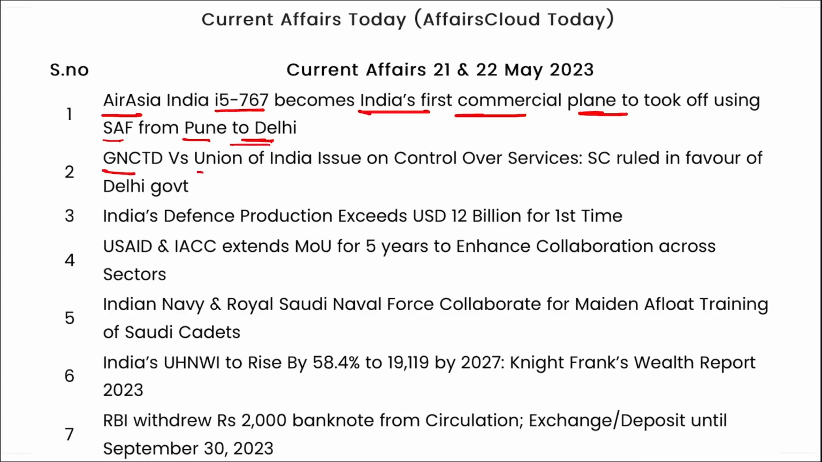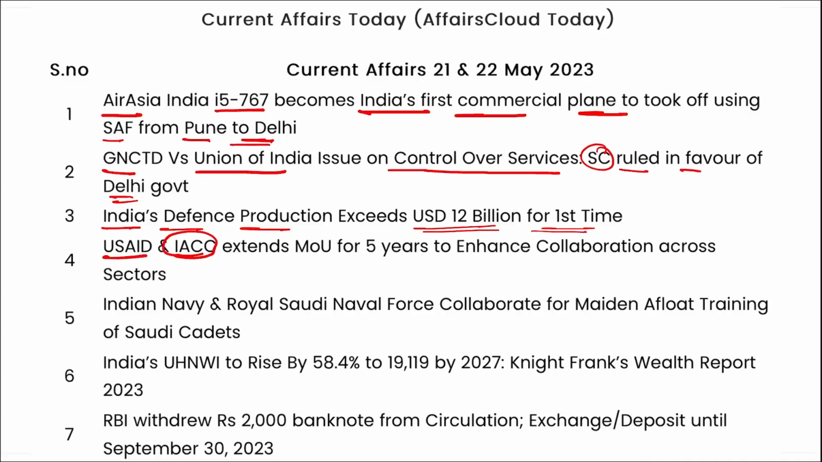Government of Delhi versus Union of India was issued on control over services, where the Supreme Court ruled in favor of the Delhi government, but that was challenged by launching an ordinance by the Union government to take over the services of the Delhi government. Then India's defense production exceeded $12 billion for the first time.